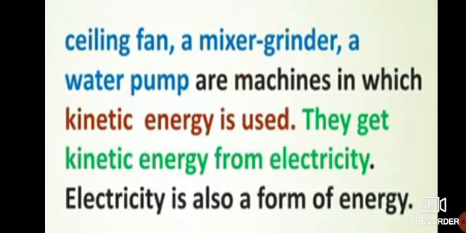So if there is no electricity, no current, for a full day, what will happen? Can you turn on your ceiling fan? No. If you need the mixer, can you turn it on? No. So the ceiling fan, mixer, grinder, and water pump all need electricity to start. These machines work with the help of electricity. So electricity is also a form of energy, and with its help, they get kinetic energy.